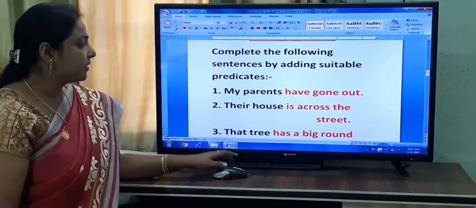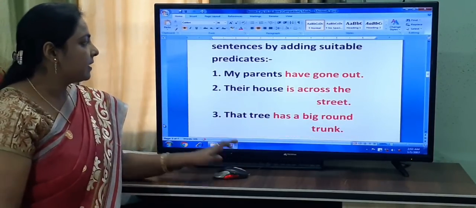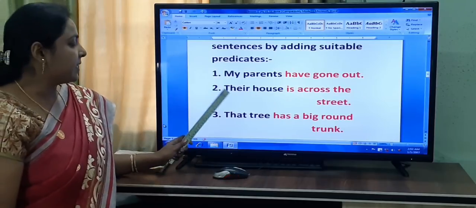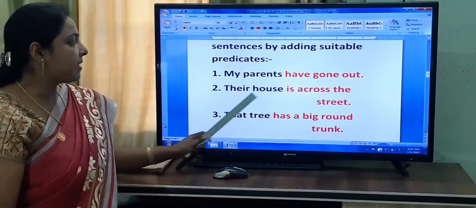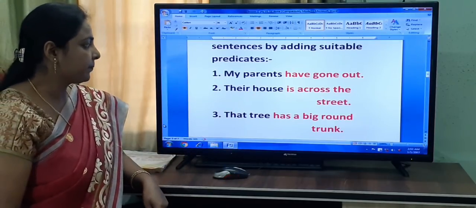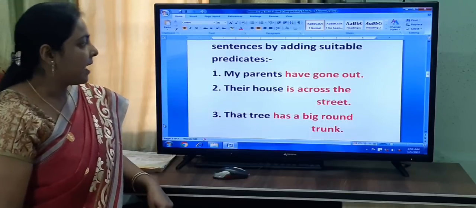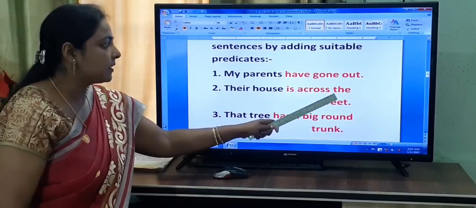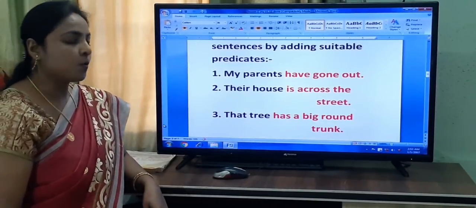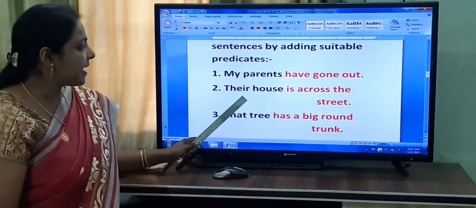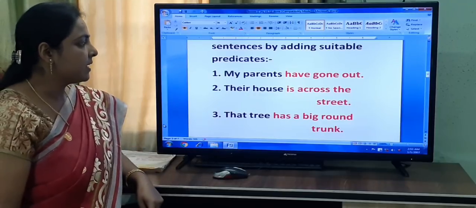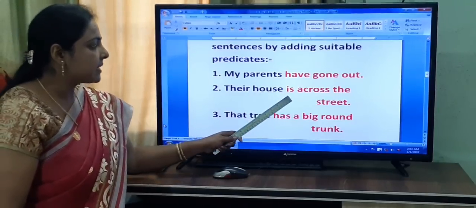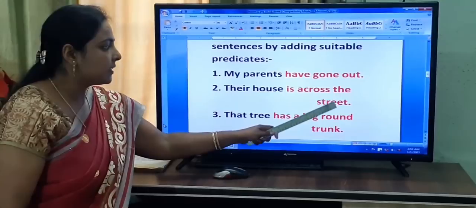The next question given in your book, their house. And the predicate is across the street. So what is the subject here? Their house. And the predicate is across the street.